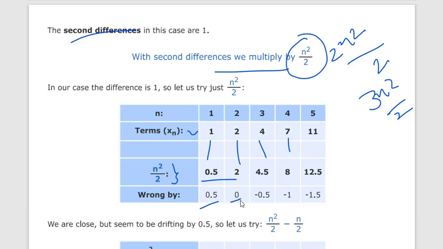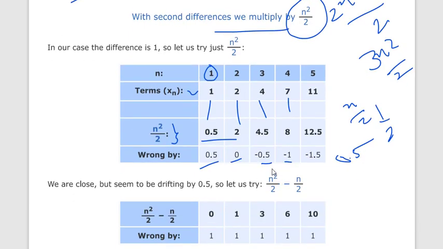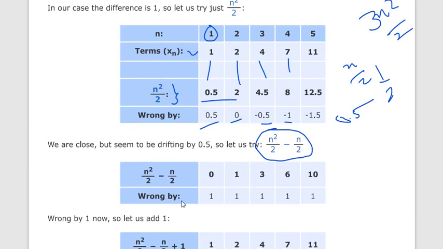You can see it is decreasing by 0.5, which is n by 2 with a decrease, so we have to subtract n by 2. Our next term becomes n squared by 2 minus n by 2.